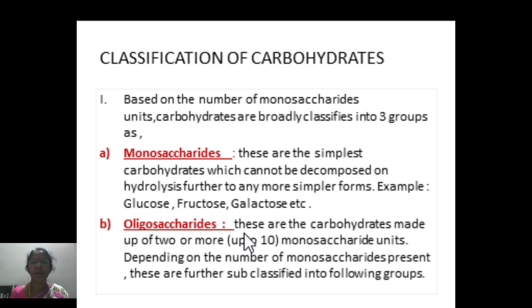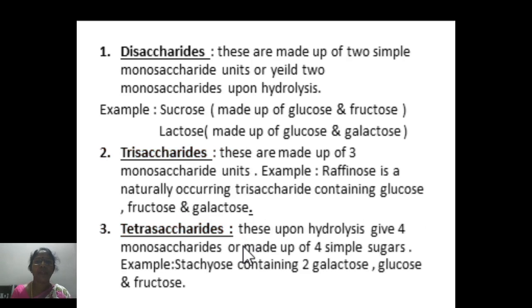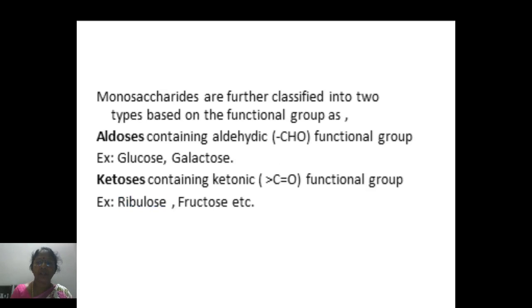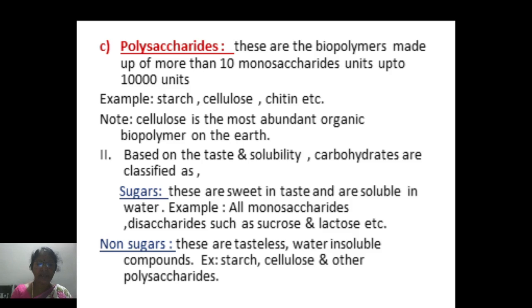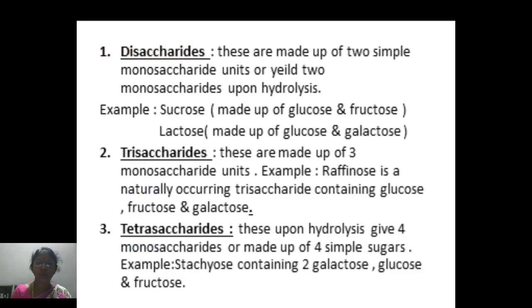So these are held by means of glycosidic linkages, which you are going to see in further sessions. So oligosaccharides are further subdivided into different types depending on how many monosaccharide units they contain. Here we can see if an oligosaccharide is made up of two monosaccharides, then it is called a disaccharide.